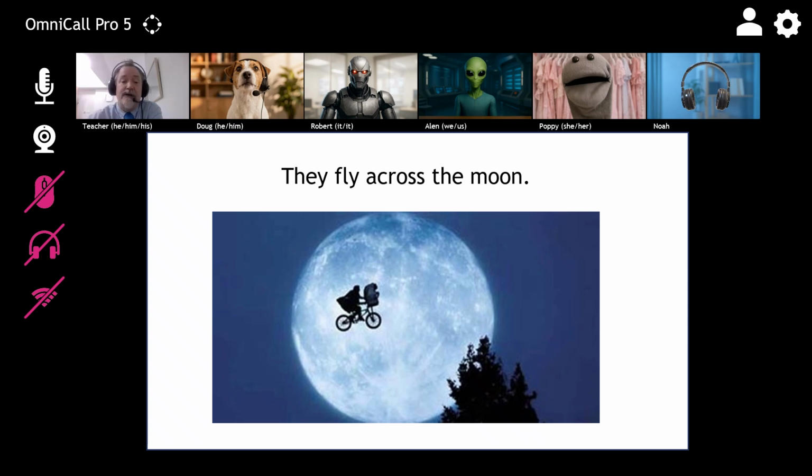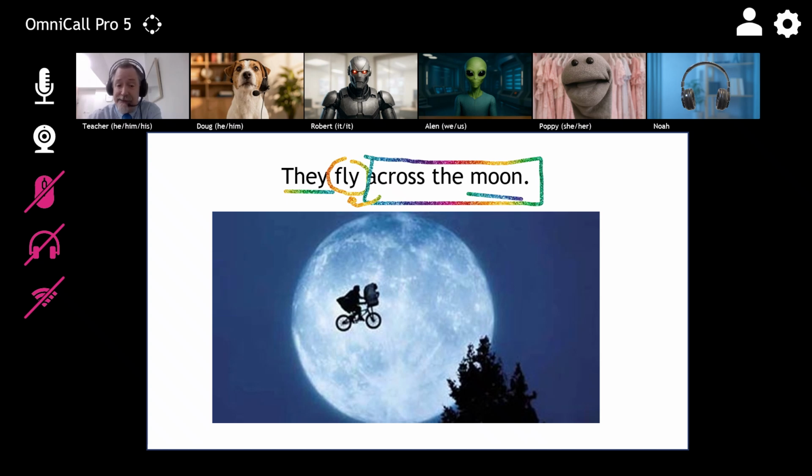Poppy, I want you to try this. Hey, this is just like the one Alan did. It looks like it's they fly moon. But that would mean that the moon is actually a spaceship, and they are the captains piloting the moon. So it's just they fly. Then across the moon is in a box like this. It describes how they fly. Yeah, exactly right. And good work avoiding that trap.